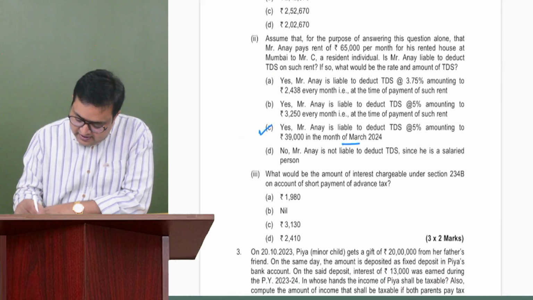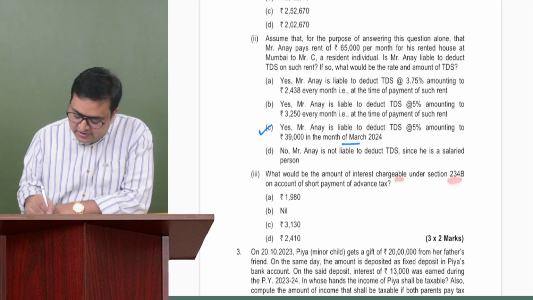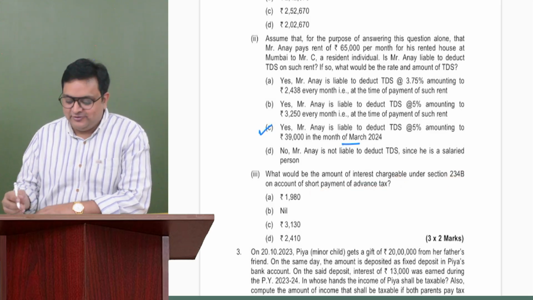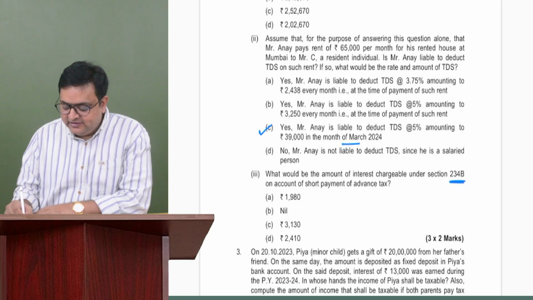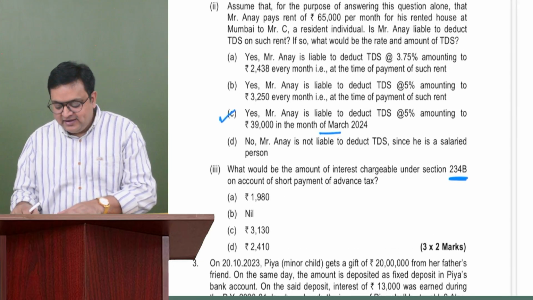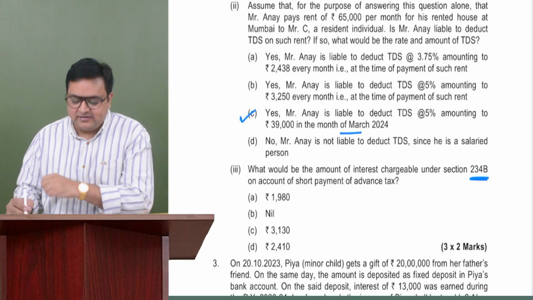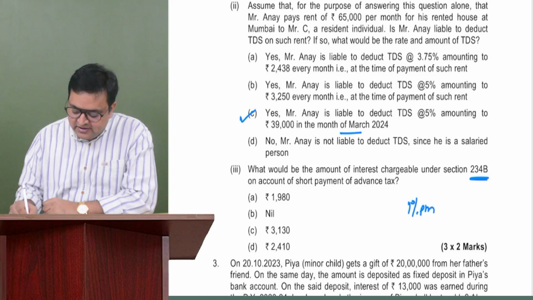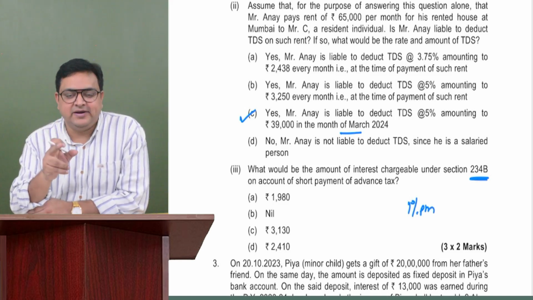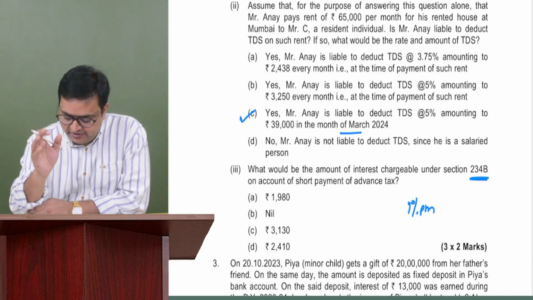Okay. And the third is, what would be the amount of interest chargeable under 234B on account of short payment of advance tax? Very nice. They are asking about advance tax also. Do you remember section 234B? It says that if you have not paid your advance tax, then you have to pay 1% per month interest. Part of the month shall be taken as a full month, and it starts from 1st April of the assessment year till you pay.